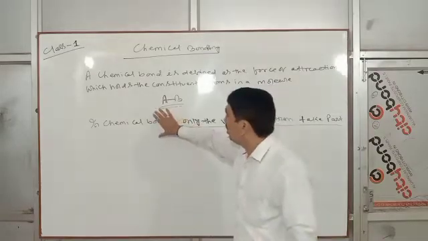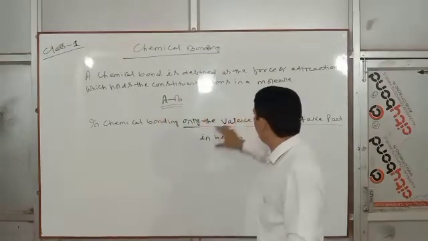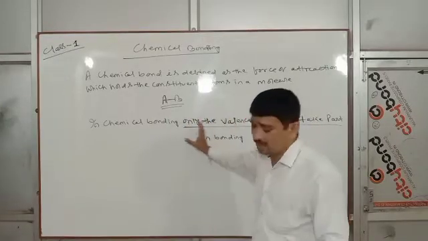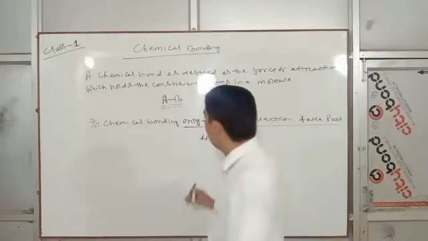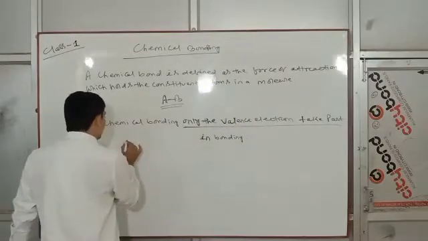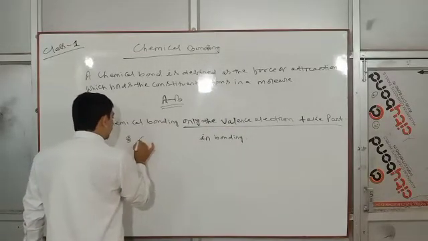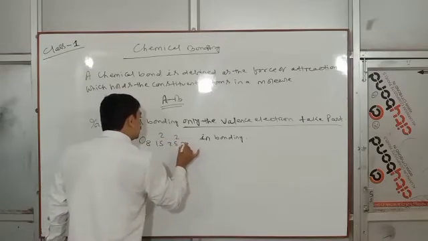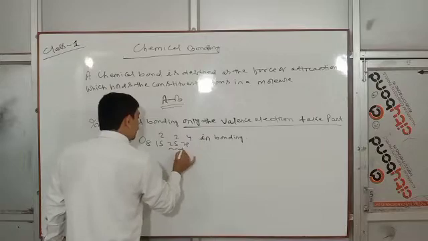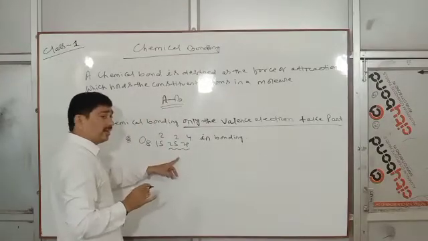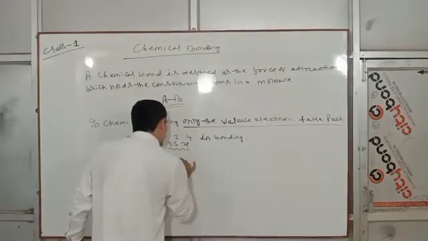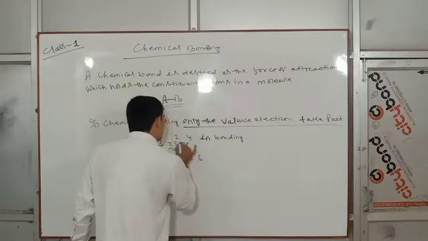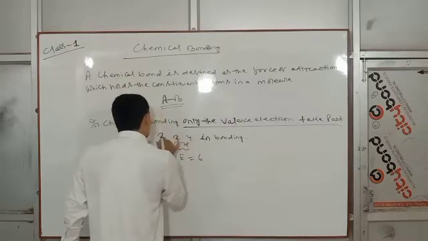Next, we have already discussed that in chemical bonding only the valence electrons take part in bonding. So what is a valence electron? The electron present in the last shell. Suppose oxygen. Oxygen is 8: 1s2, 2s2, 2p4. The electrons in the last shell are valence electrons. So how many valence electrons? 6. Valence electrons are 6.